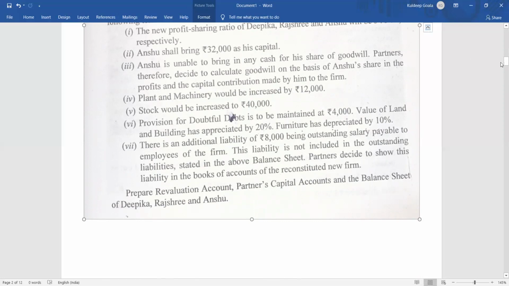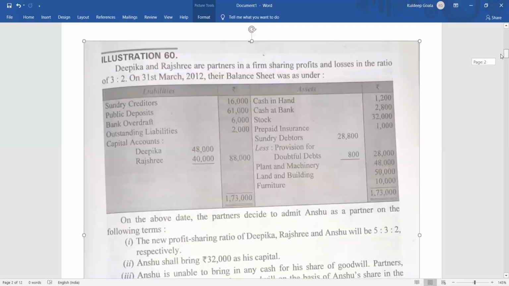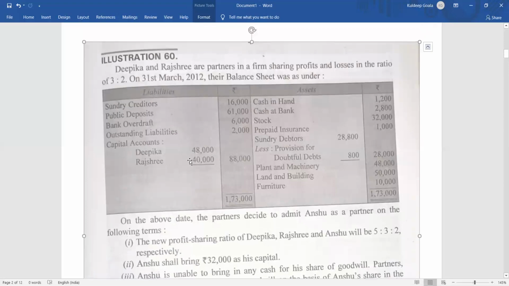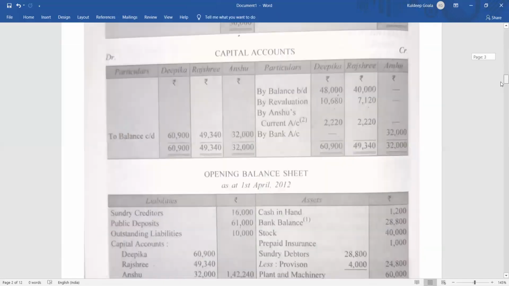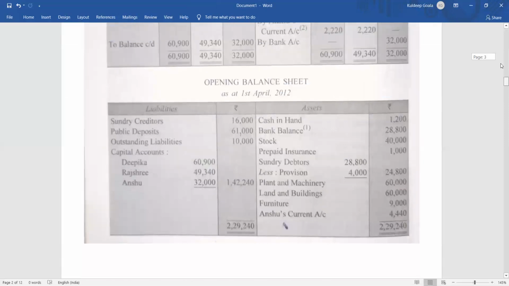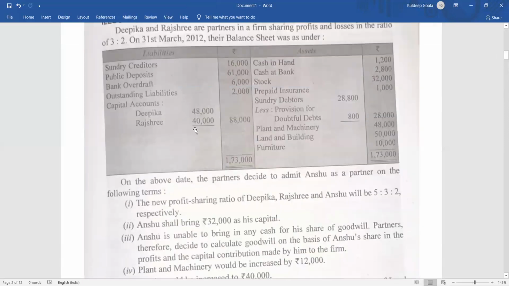If you are asked for preparation of accounts, first of all you prepare all the accounts and transfer the opening balance of capital. Just for clarity, we are saying revaluation account, capital account, and balance sheet. We have prepared them. Then what we will do? First of all, this opening balance will go. There is no journal entry for transfer of opening balance.